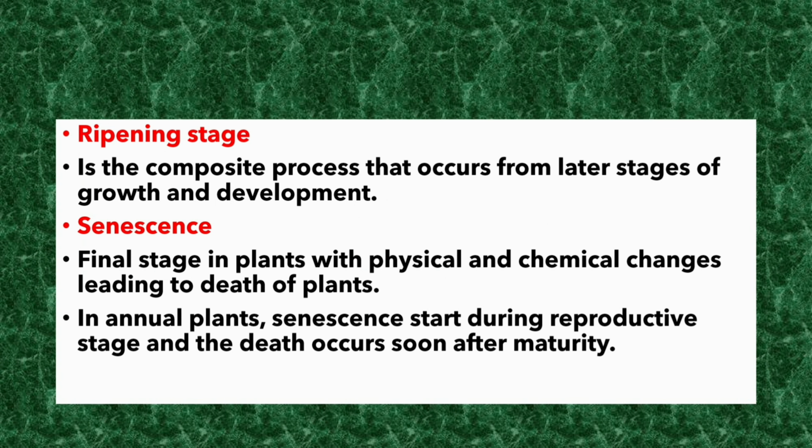Ripening stage. It is the composite process that occurs from later stages of growth and development. Senescence. Final stage in plants with physical and chemical changes leading to death of plants. In annual plants, senescence starts during the reproductive stage and the death occurs soon after maturity.